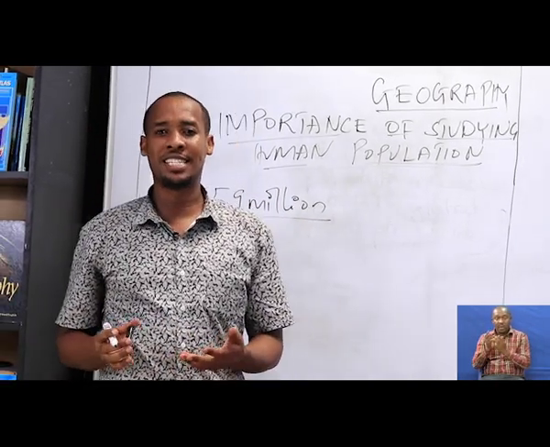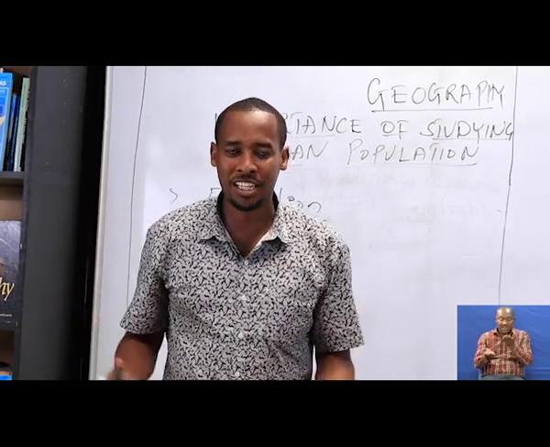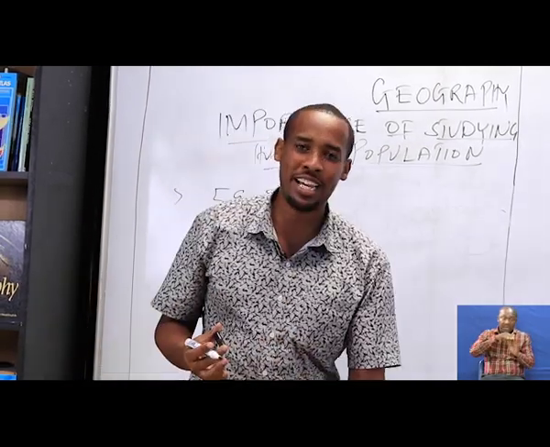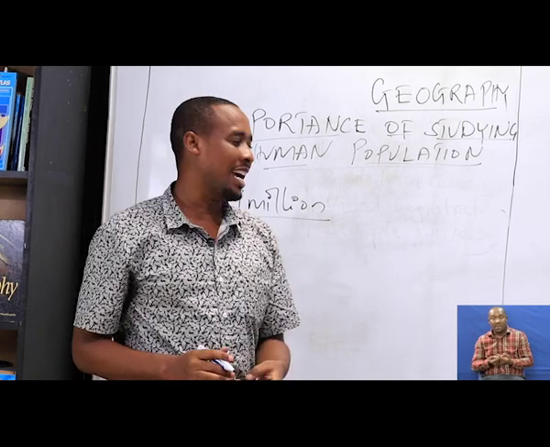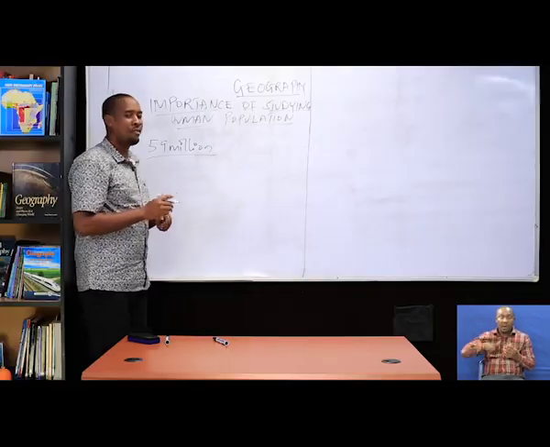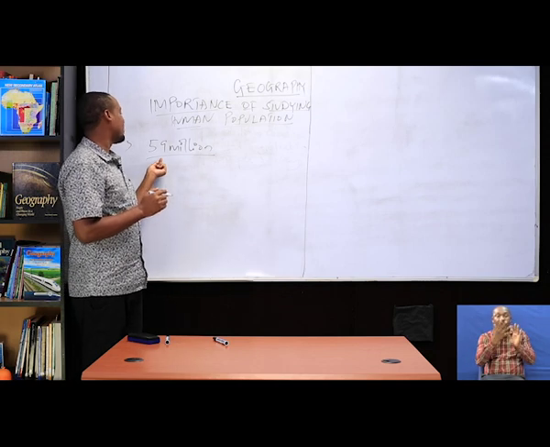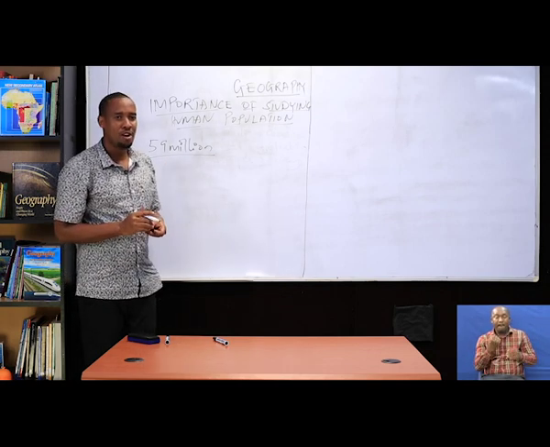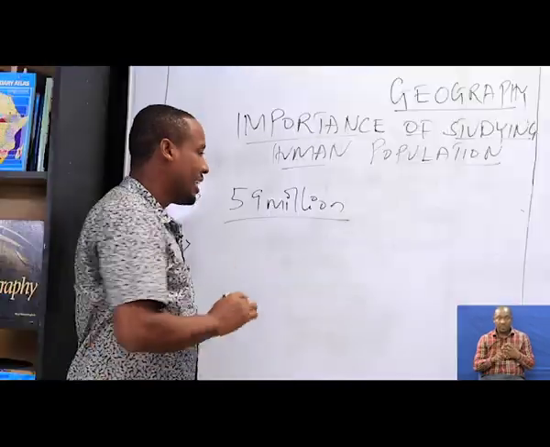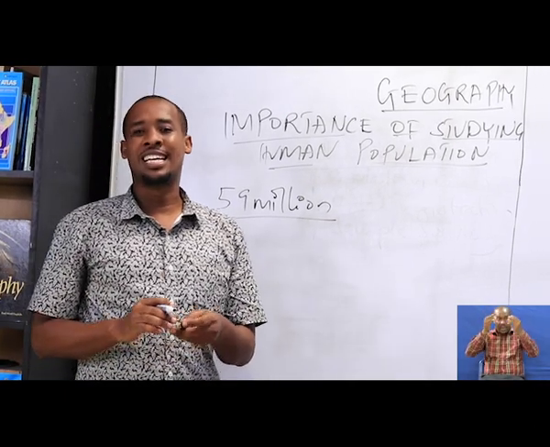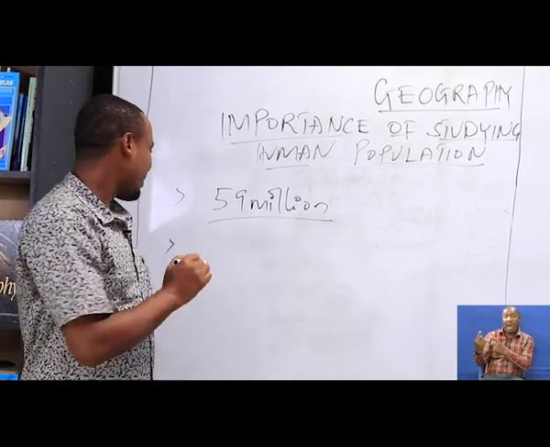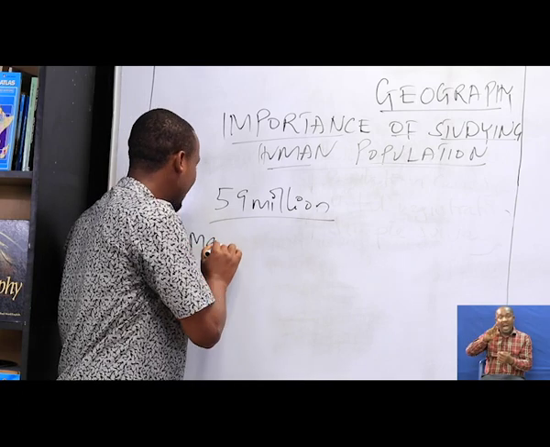Now, human populations tell us the population size, whether in terms of age and sex. And for the case of our nation, the estimated population size is 59 million. But the second one, through studying the populations, someone may know the marital status